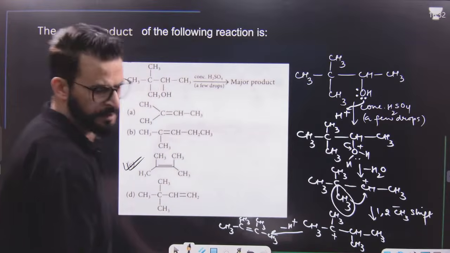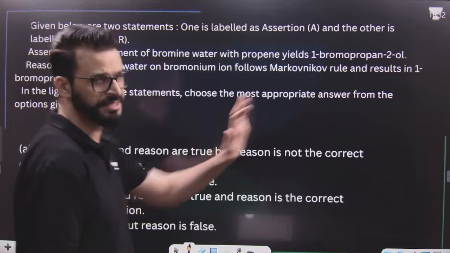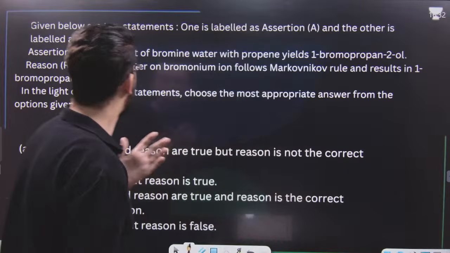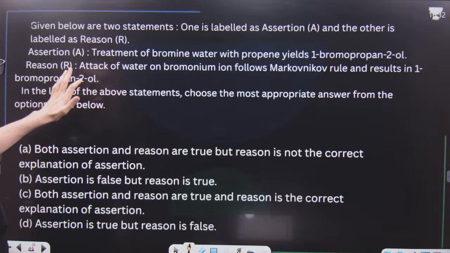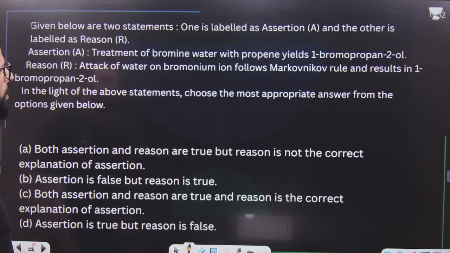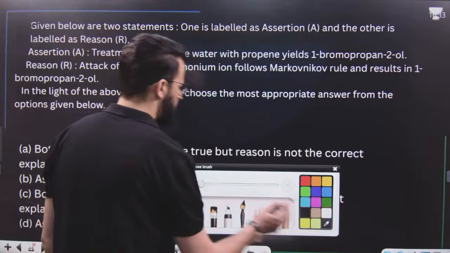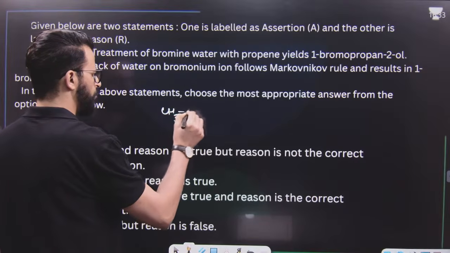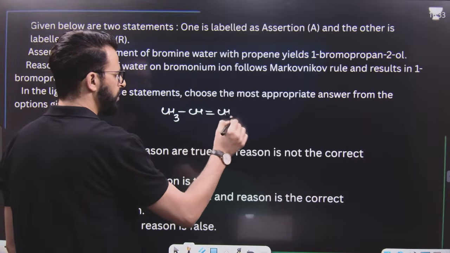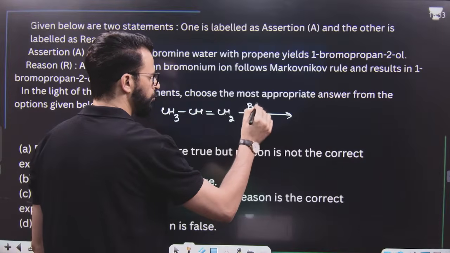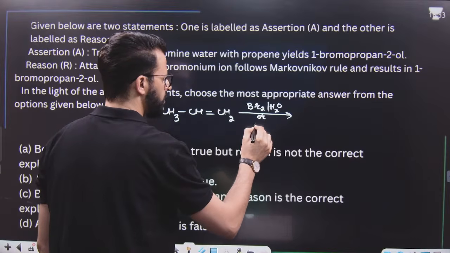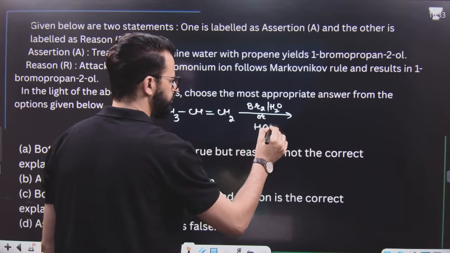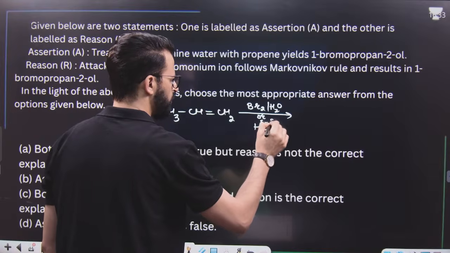Now, try to focus on these questions. Your NEET is on 21st. Now, there is a question in which assertion is A and reason is R. So what is the assertion? Treatment of bromine water with propene yields 1-bromopropanol. Have a look. You are having propene. On treatment with bromine water, that means Br2 and H2O, or HOBr, in which OH is the negative part, Br is the positive part.